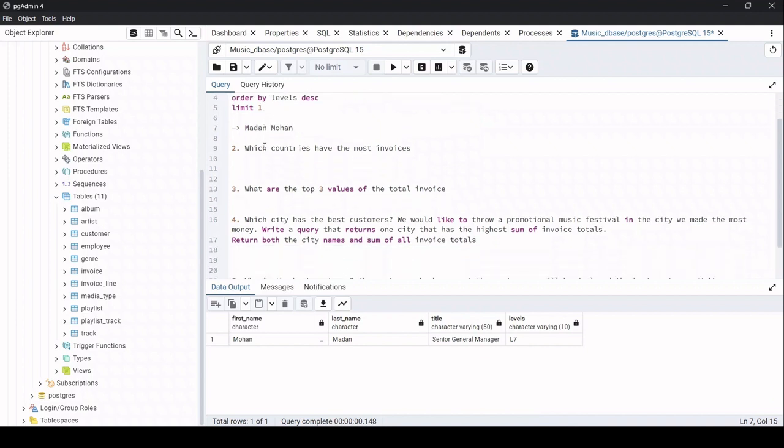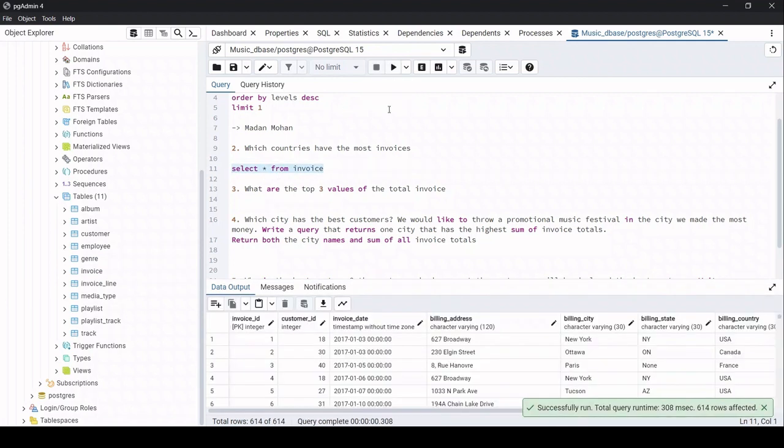Alright, now coming to the second question: which countries have the most invoices? It's the same here. Looking at the question, we can find out which table we need to relate to. Invoices come through the invoice table itself. Anyway, let us check it once. Select star from invoice. I will select this and run.